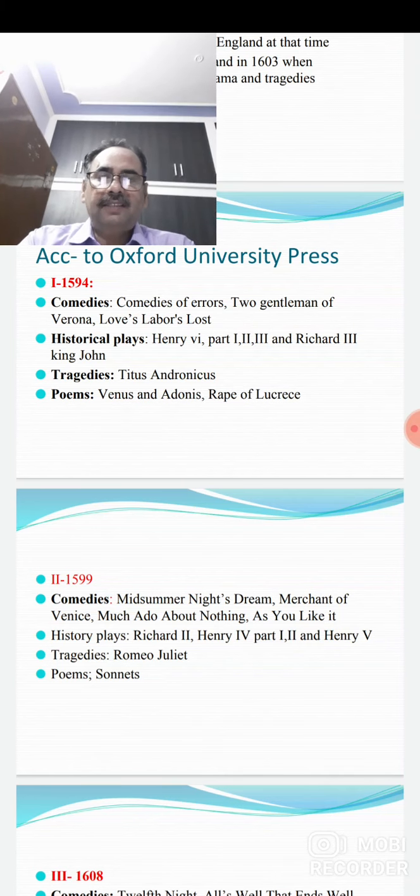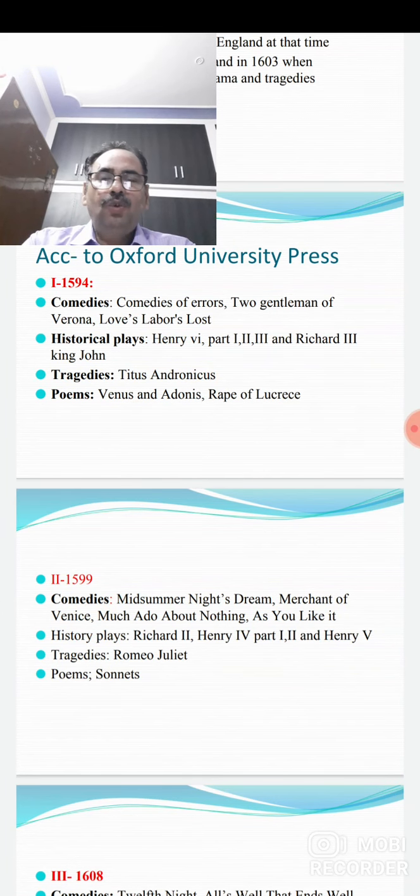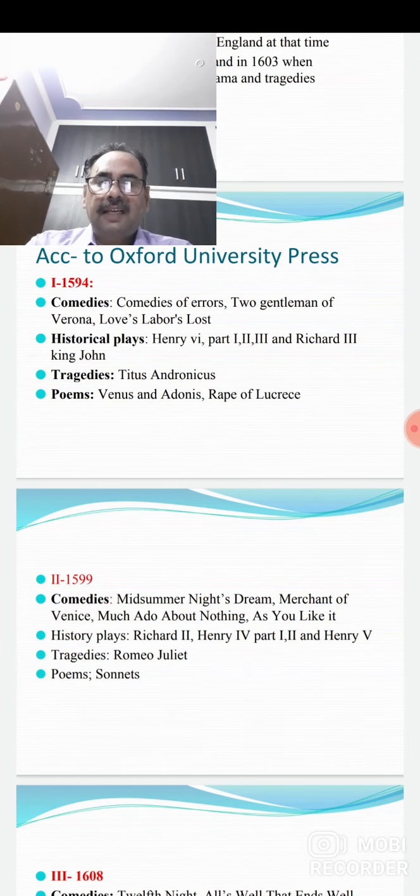And sonnets. So far as the poems are concerned, he wrote sonnets in this period, and you know very well because you have already read some sonnets written by William Shakespeare. So you know what a sonnet is, what types of sonnets there are, and you like them very much.